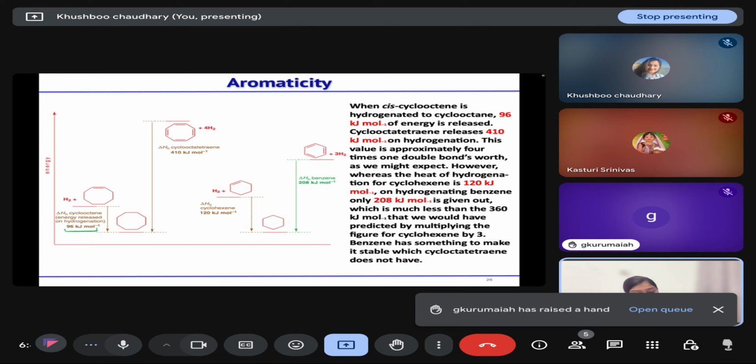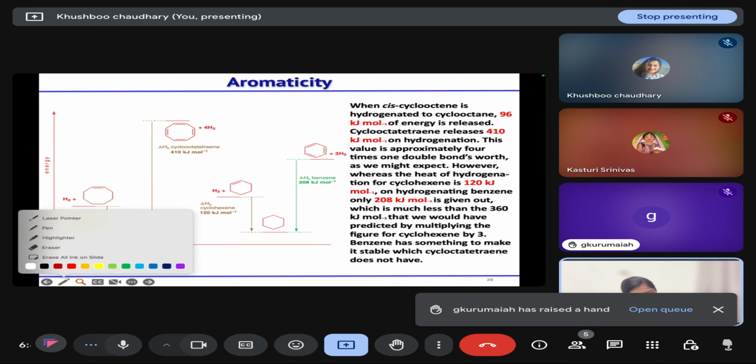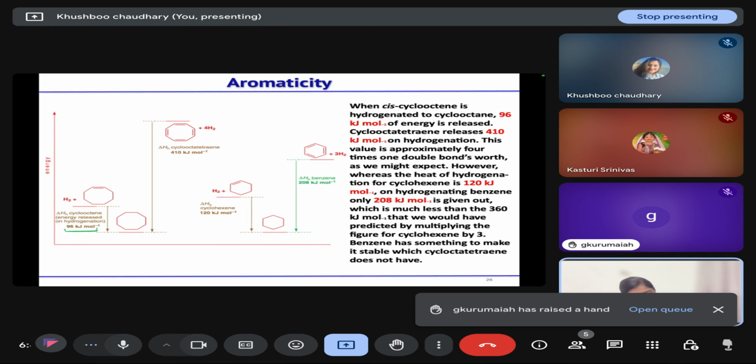But when we hydrogenate cyclooctatetraene, four hydrogens will be used up, and it gives 410 kilojoules per mole energy, which is about four times that of cyclooctene. But if we have cyclohexene, 120 kilojoules per mole energy is released, whereas benzene releases only 208 kilojoules per mole energy.